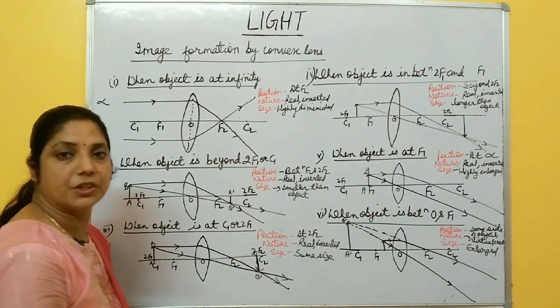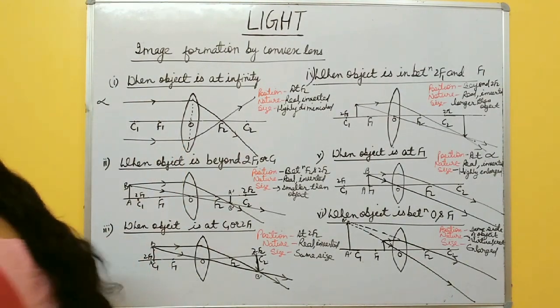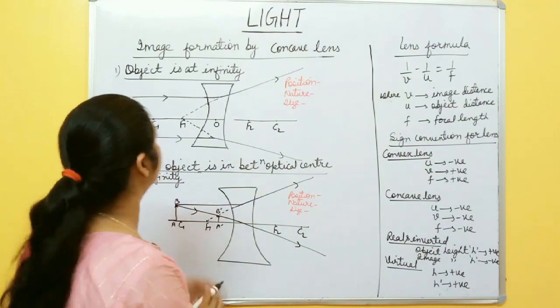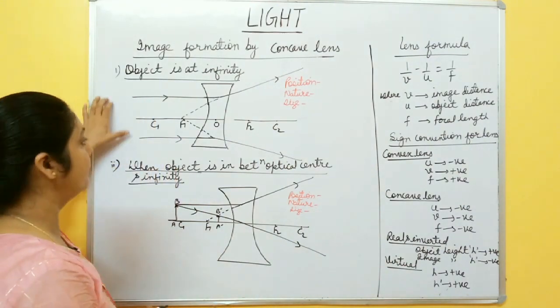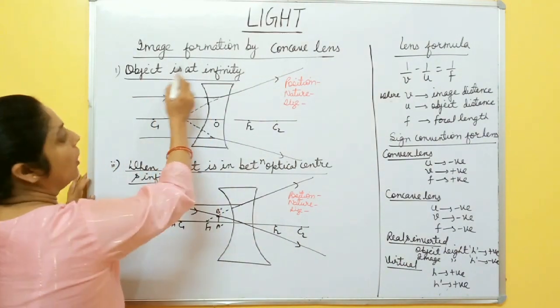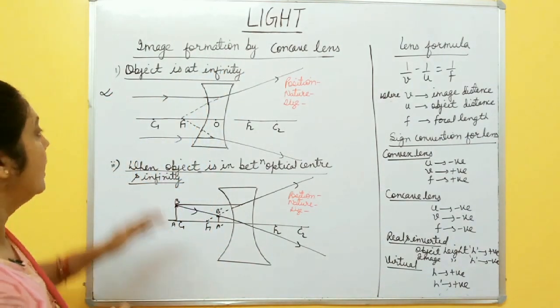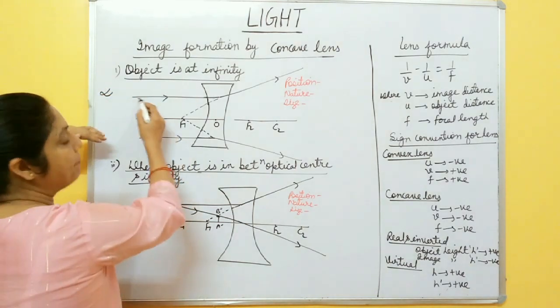Then image formation by concave lens. Here only two cases are there. We will discuss one by one. First, when the object is at infinity. Suppose the object is kept at infinity, and from infinity rays are coming parallel.